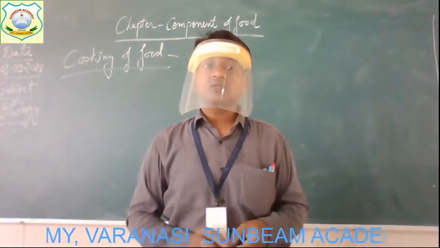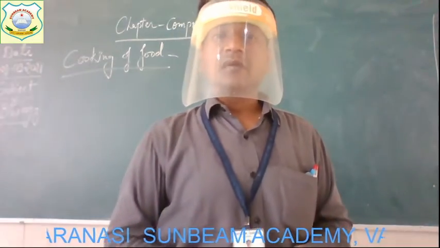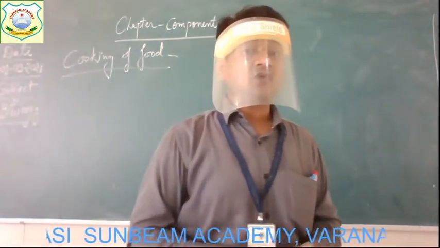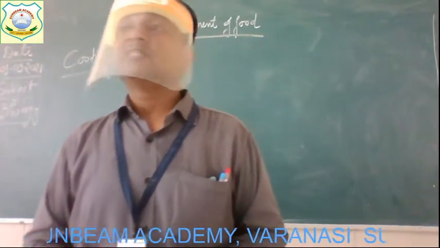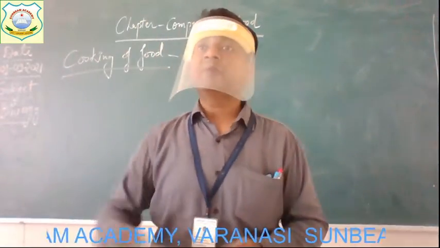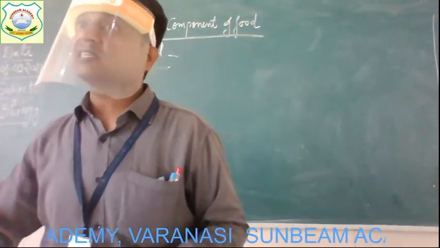Now the food should be cooked in just enough water, and cooking in too much water and then throwing the extra water away makes food lose its nutrients. Some people add more water while cooking and at last they throw the excess water.